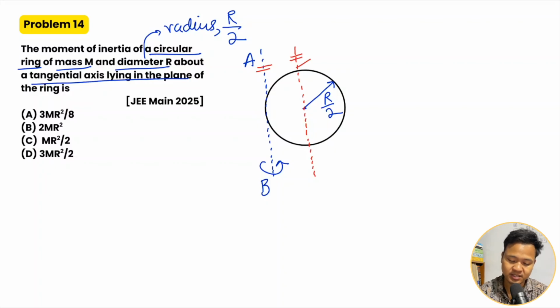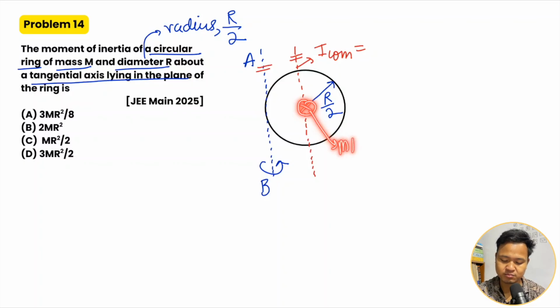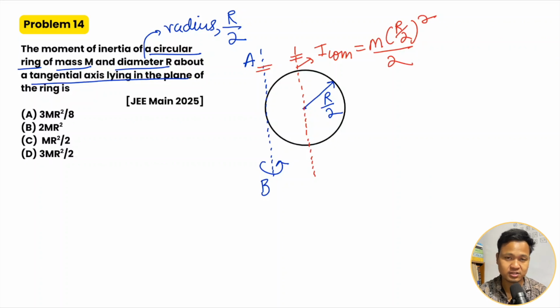Along the diameter of the ring, the moment of inertia is mr square by 2, so m into (r by 2) square divided by 2. So how much is this? mr square by 8.